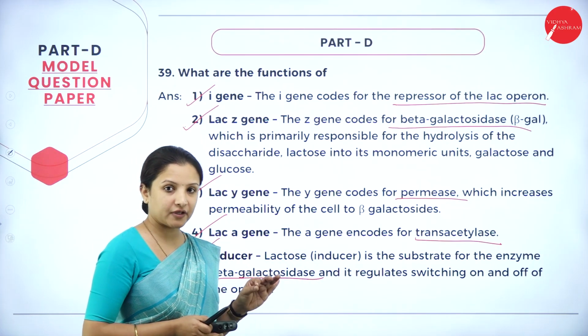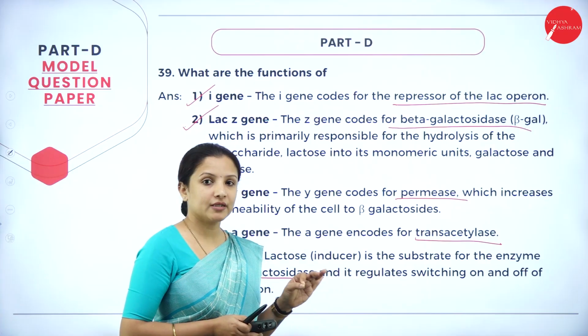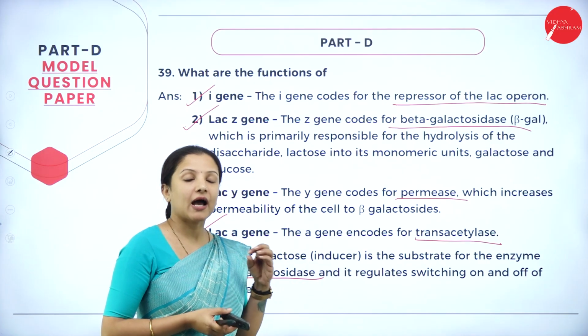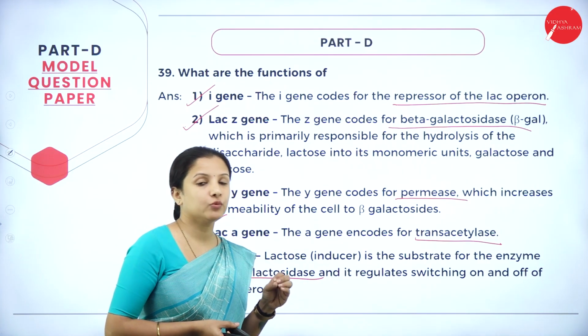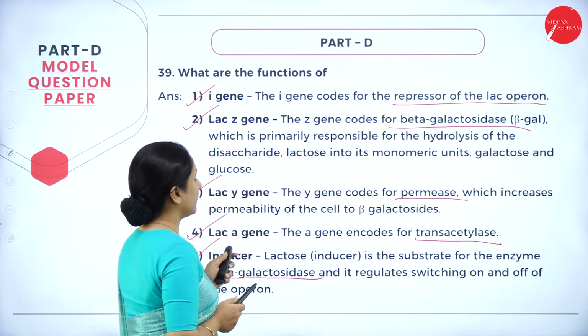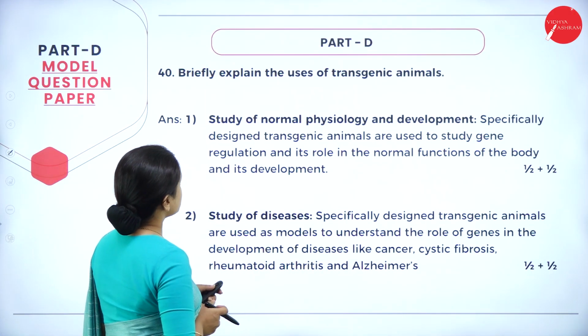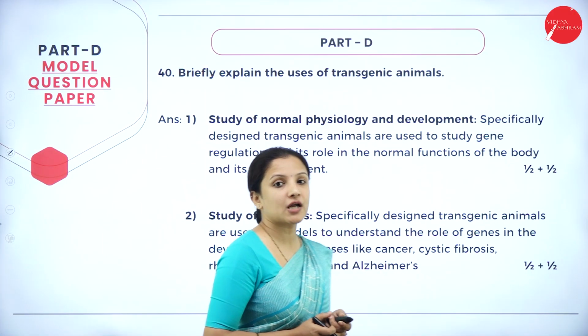In the presence of an inducer, the gene will get switched on. In the absence of an inducer, the gene will get switched off. So much you have to write about this. Next question, briefly explain the uses of transgenic animals.